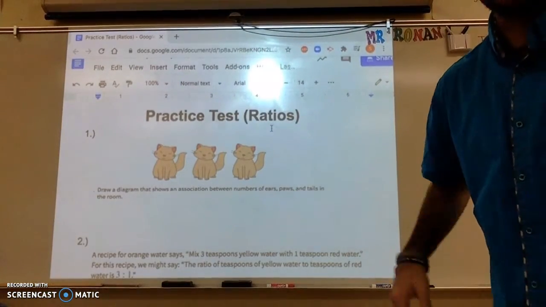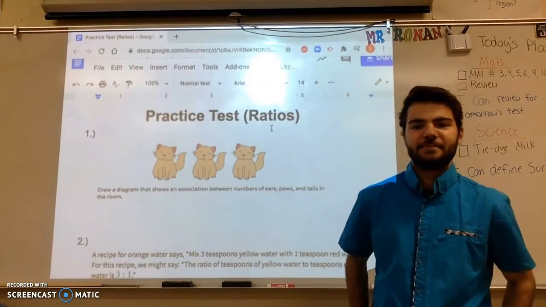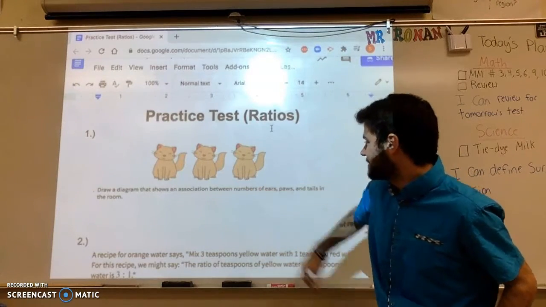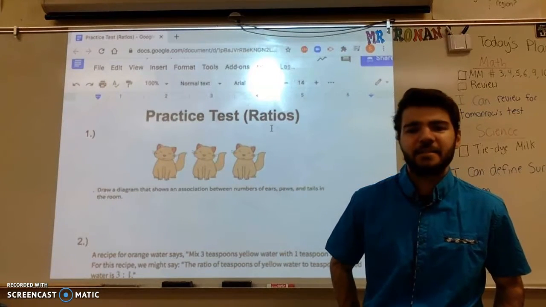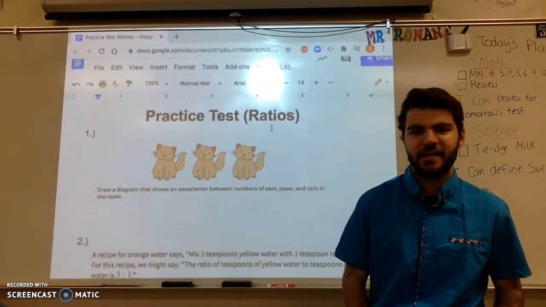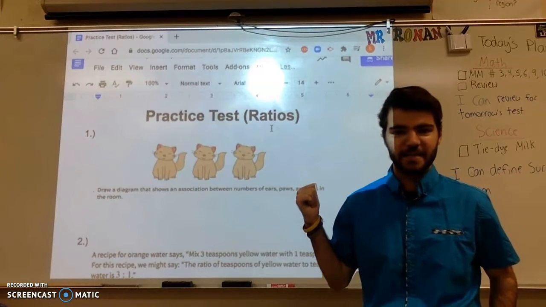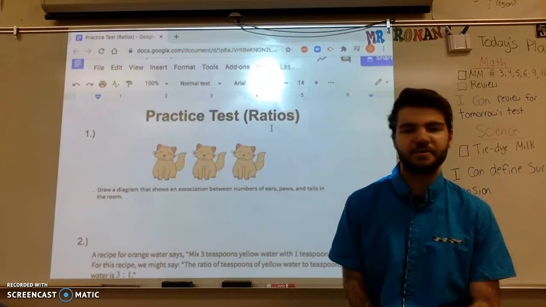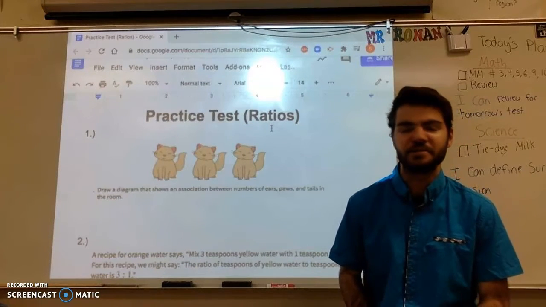You guys know with number one right here, we have the cats. The picture of the cats, and right here I'm asking you to draw a diagram that represents the ratio going from ears to paws to tails. On your test, it's not going to be like this because it's going to be on Google Classroom, so you're not going to have the ability to draw something and have me grade it since it's all online. So I am going to use these pictures, these cats, and what I might ask you is, what is the ratio going from ears to paws to tails, or tails to paws to ears, or whiskers to ears to paws, or something like that?